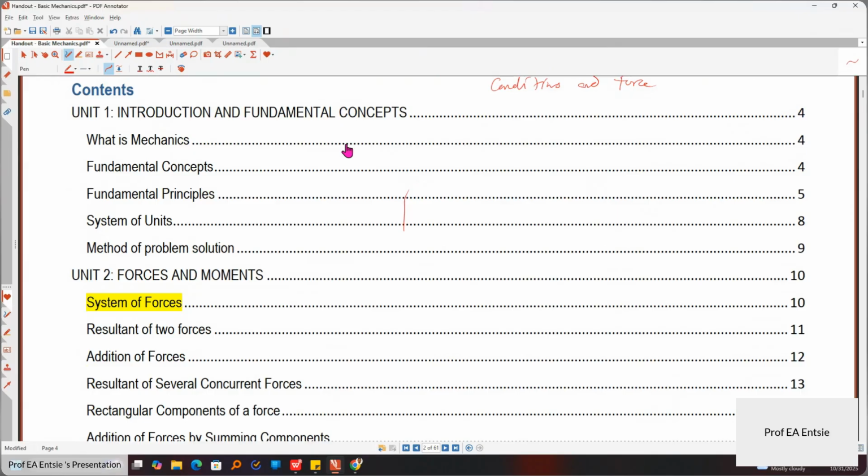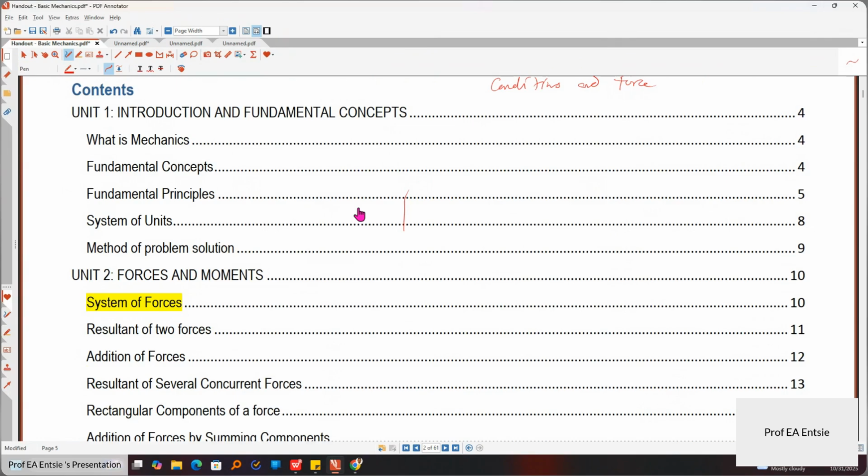Kinetics deals with the forces causing the motion and the motion as well. Kinematics deals just with the position of the particle or the body. And you understand what I mean by particle.